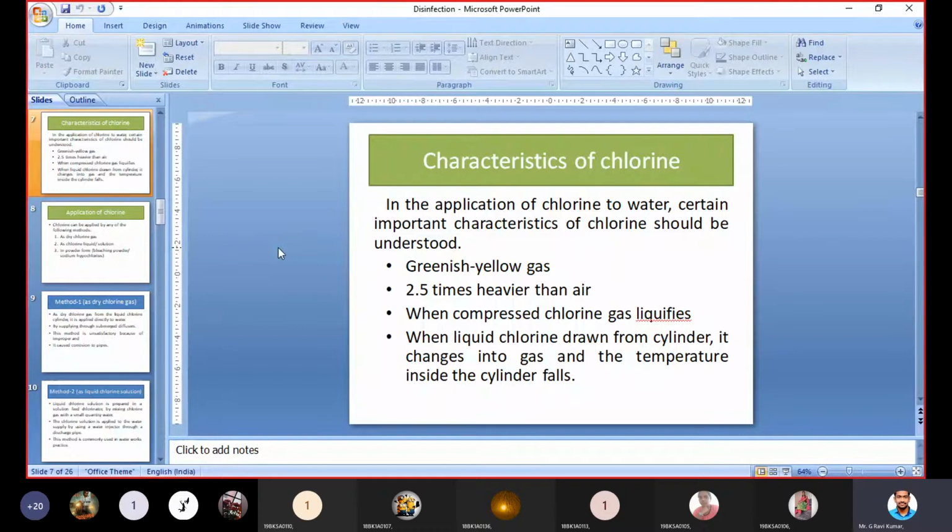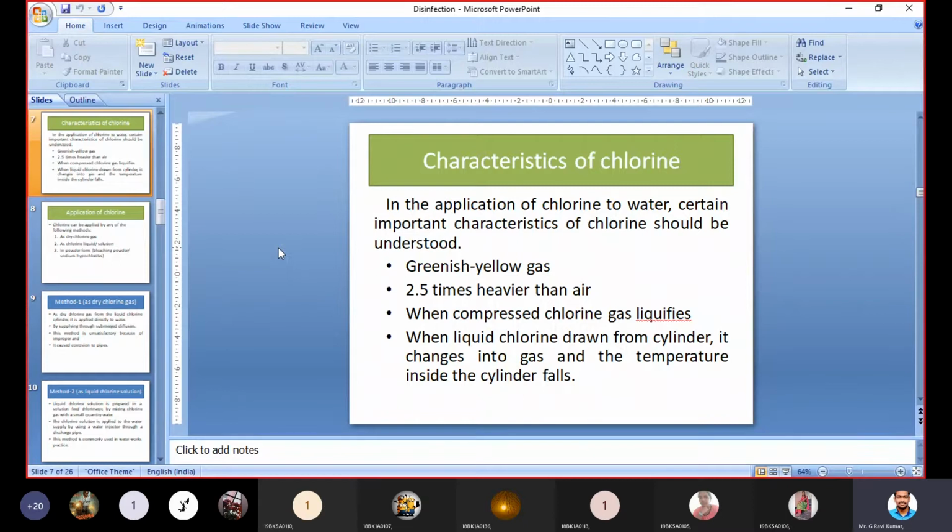When it is compressed, chlorine gas can change into the liquid state. When liquid chlorine is drawn from a cylinder, it changes into gas as the temperature inside the cylinder falls. Understand? It means we can convert chlorine from gas into liquid, and from liquid into gas. Also, we can convert it into the form of powder, which is called bleaching powder.